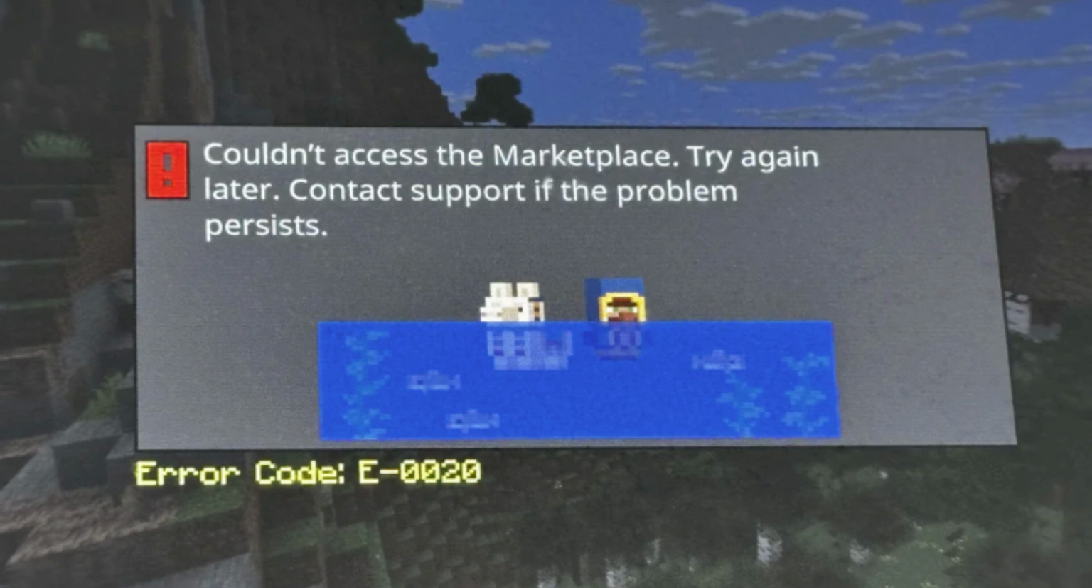Here in the video, we will share the details for the Minecraft error code e-0020. The error reads, "Couldn't access the marketplace. Try again later. Contact support if the problem persists."